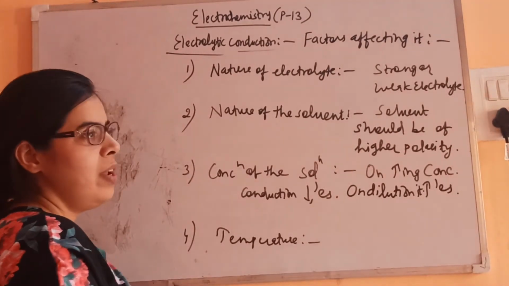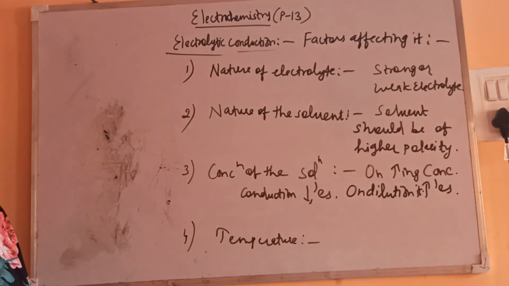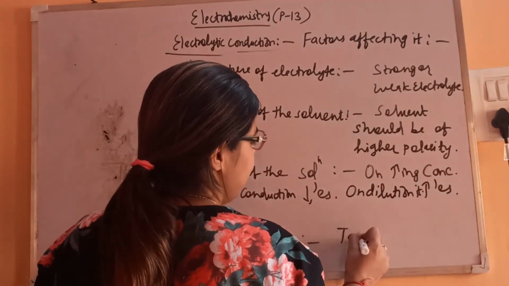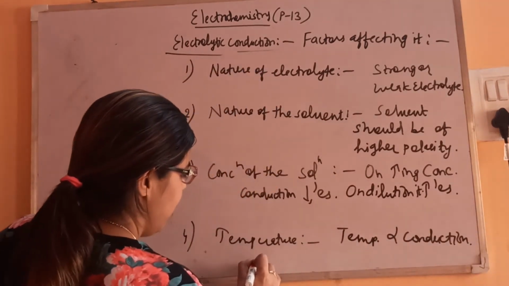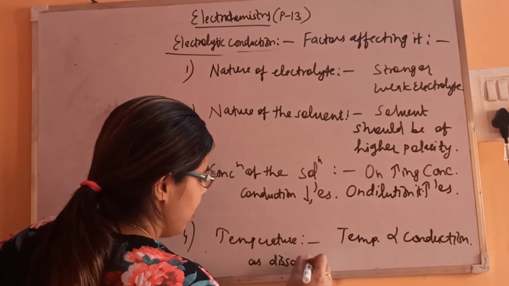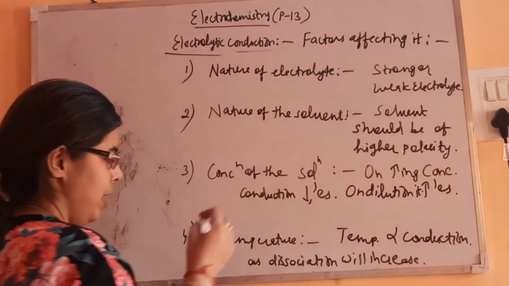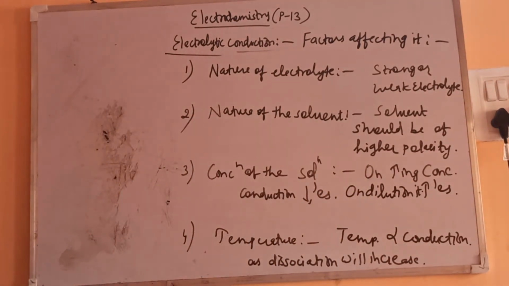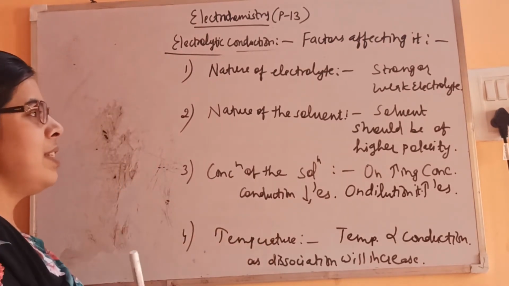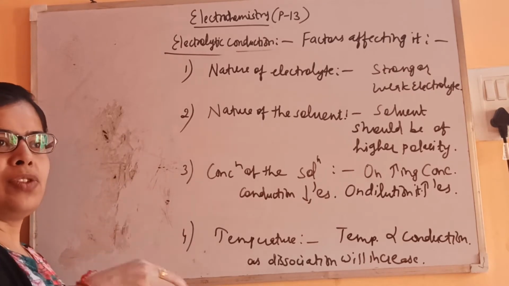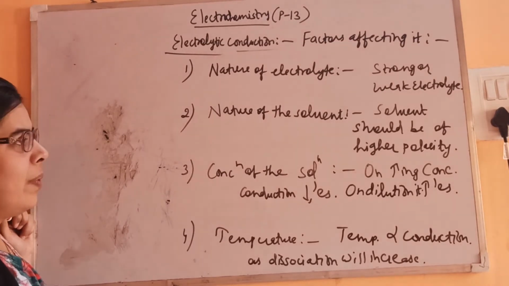Fine. Then temperature. If we increase the temperature, then conduction will increase. Temperature is directly proportional to conduction, because the dissociation will increase. More and more dissociation takes place when we increase the temperature, because the forces that hold the interaction start getting broken.